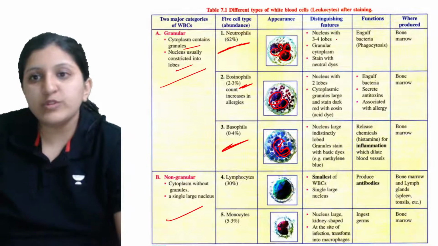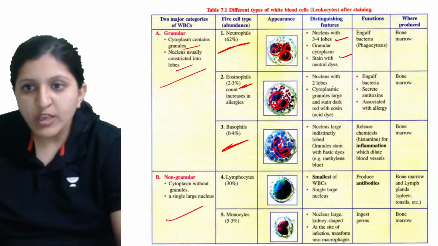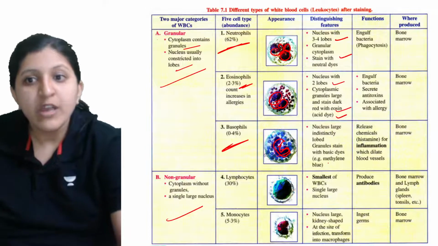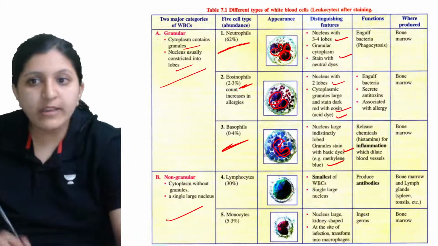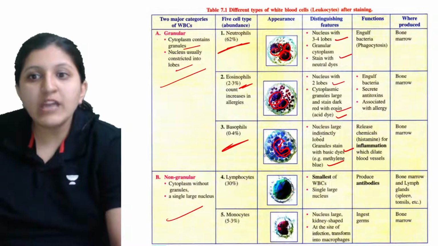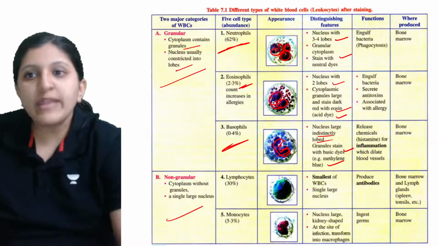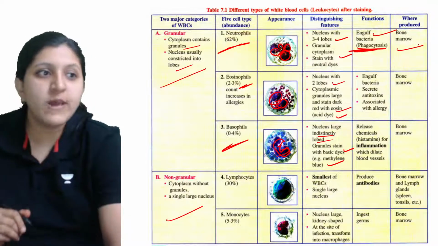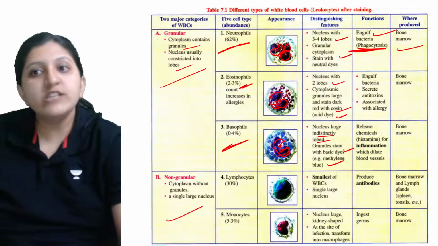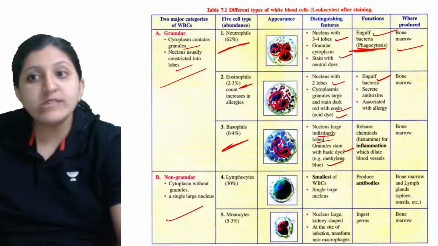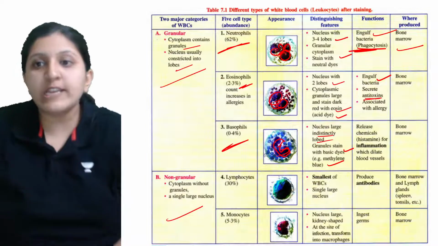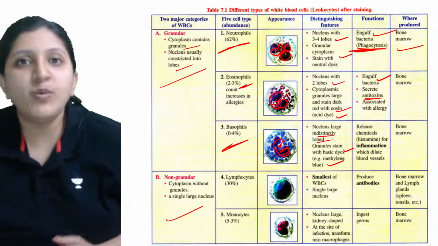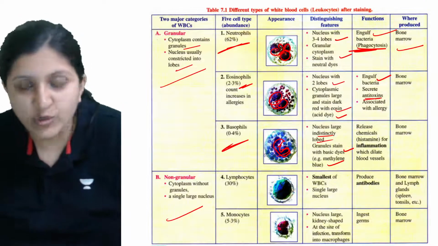This is with respect to the same ones, which I already mentioned. The cytoplasmic granule will take up acidic dye, and this will take up the basic dye, methylene blue. Then the nucleus is large, indistinctly lobed. They engulf the bacteria by phagocytosis. Where is it produced? It is produced in the bone marrow. Then this one also engulfs bacteria and produces antitoxin. What is antitoxin? It is basically an antibody itself, a protein which is secreted by the WBC to fight off a pathogen.